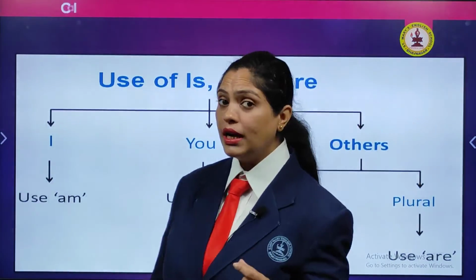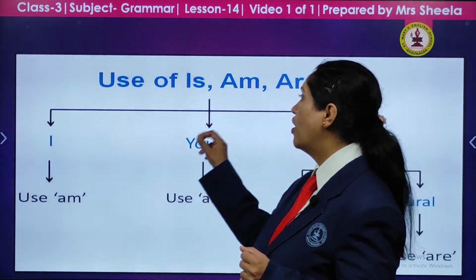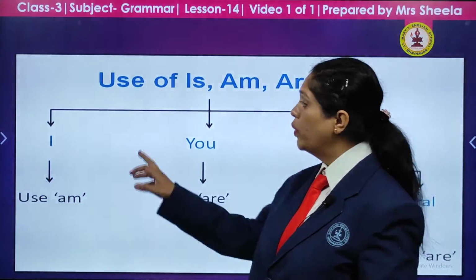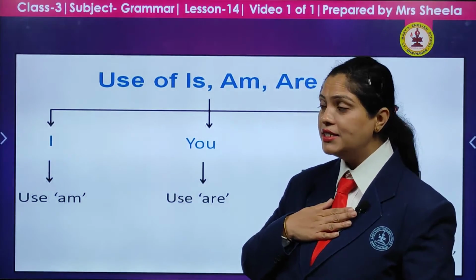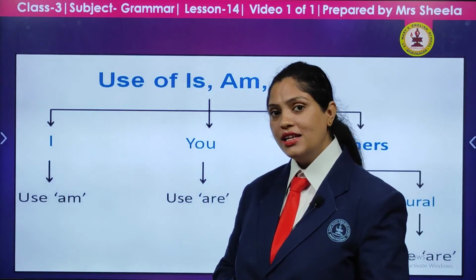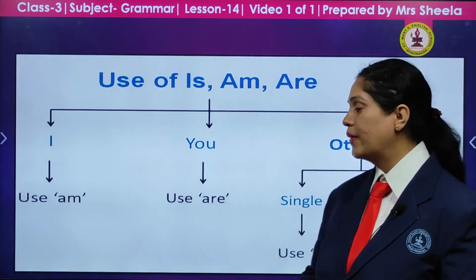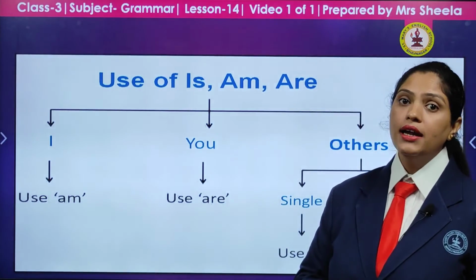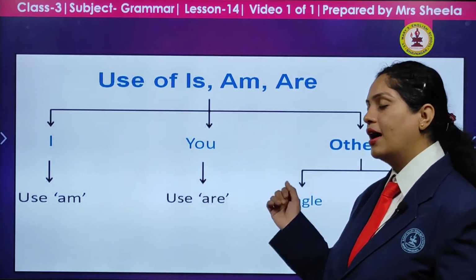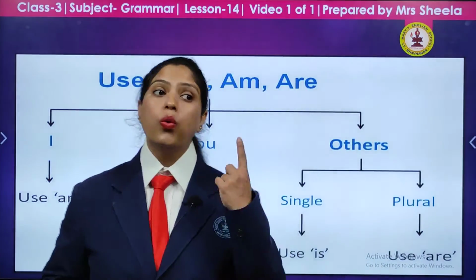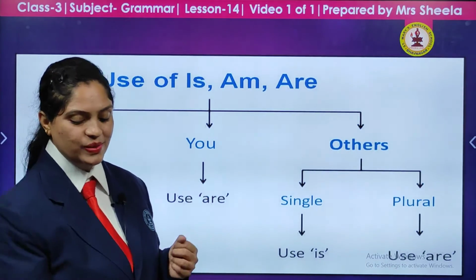Again, for a little bit more clarity and to remember it nicely, let us see the use of is, am and are. With I, when you are talking about yourself and using I, always am will go. I am reading. You are a good boy. When you are talking about somebody else, you are going to use you are. And when you are talking about one person, is, and more than one, are.